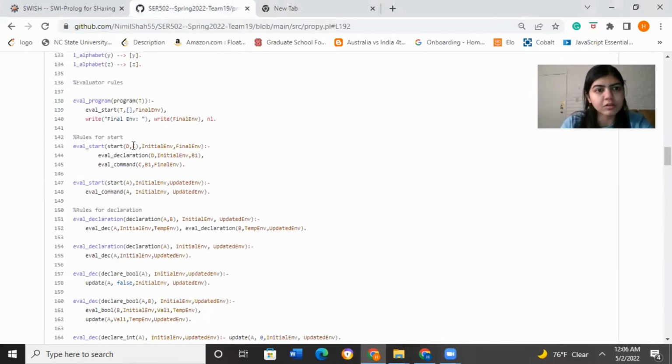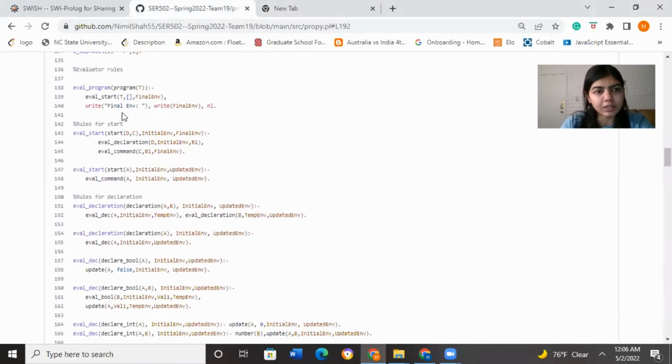So first our query will run the eval program predicate, the rule that we can see here. So first we'll go into this. In our language, we are ending our program by giving out the values of the final environment. So as you can see, after program ends, we have written the final environment value so that we can know what the final values of the variables in our code are.